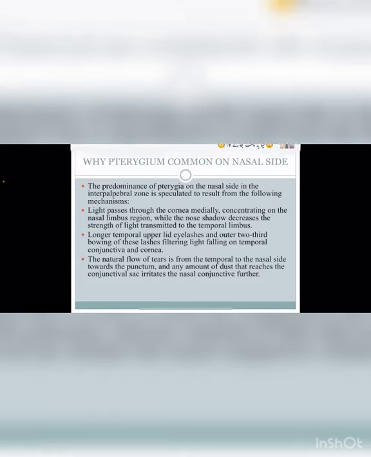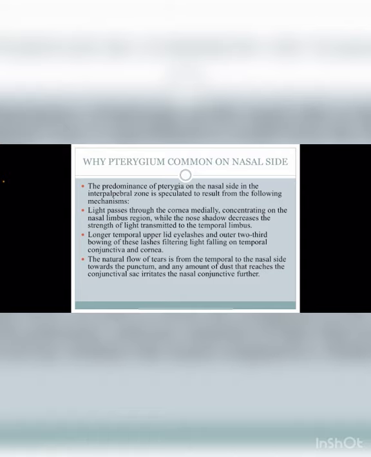After that, there are longer temporal upper lid eyelashes bowing outward, filtering light falling on the temporal conjunctiva and the cornea. After that, the natural flow of the tear is from the temporal to the nasal side towards the punctum, and any dust that reaches the conjunctival sac irritates the nasal conjunctiva further.